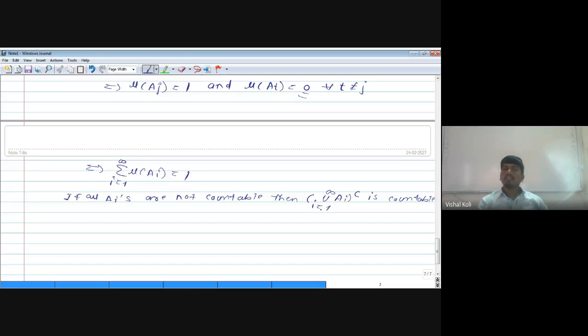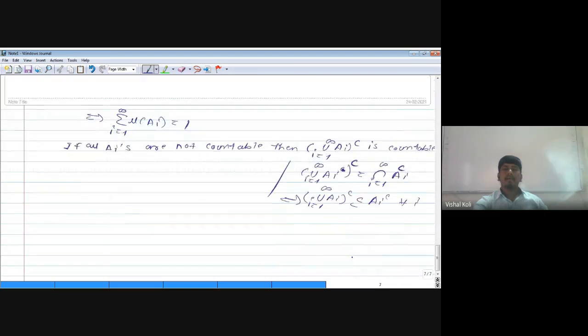Since the union over I running from 1 to infinity of AI complement is nothing but the complement of the intersection over I running from 1 to infinity of AI, which is nothing but the intersection over I of each AI complement, this implies the union of AI complement is a subset of each AI complement for all I, and in that there is one J also, that is AJ complement, but AJ complement is countable, therefore this will be a subset of that.